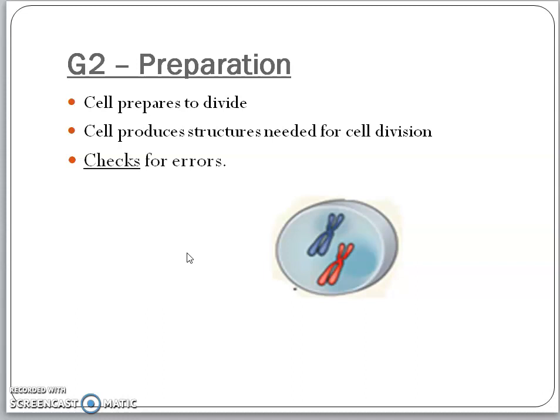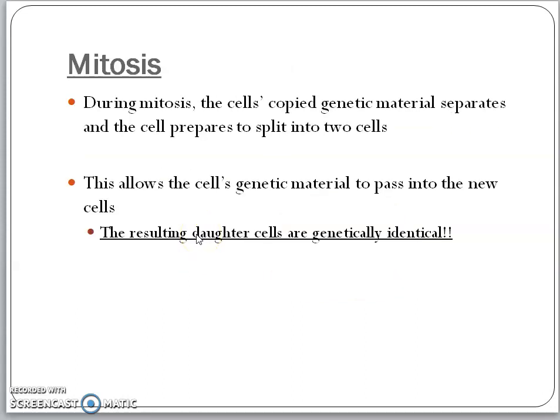So the cell will enlarge everything, the cell will make everything. Maybe the cell will synthesize the organelles also, which it can give to the daughter cells. So the cell prepares to divide, produces structures needed for cell division, and also finally checks for any errors in the process or whether all materials are available. The cell may be doing an error check at this phase, and that is the G2 phase. Following G2 phase, the cell can go for mitosis or meiosis.